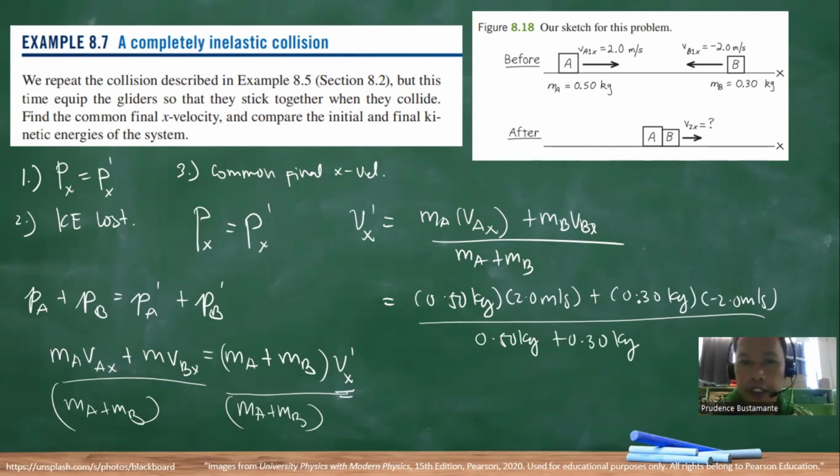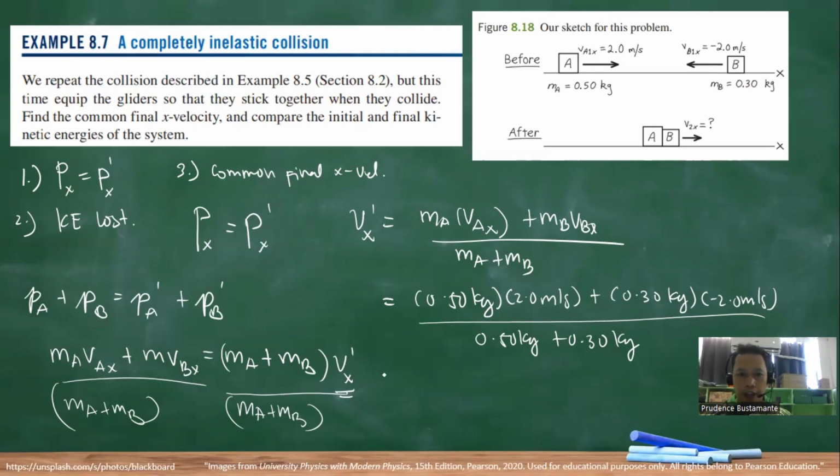Okay, let's do the calculations. Open our calculator: 0.50 times 2.0 plus 0.30 times negative 2.0, over 0.5 plus 0.3.